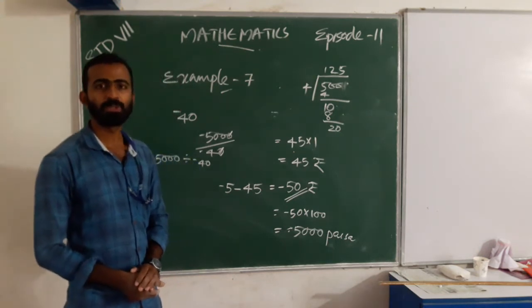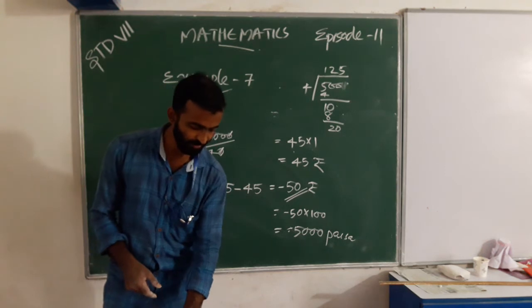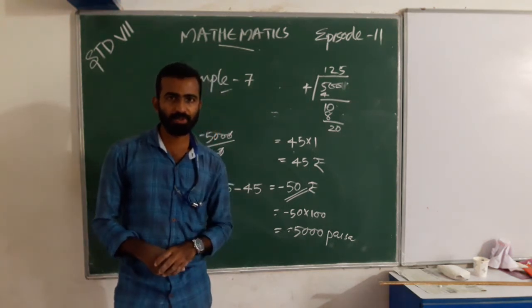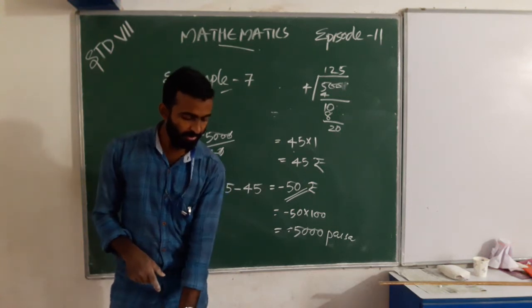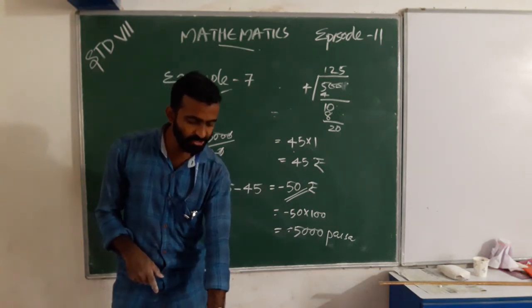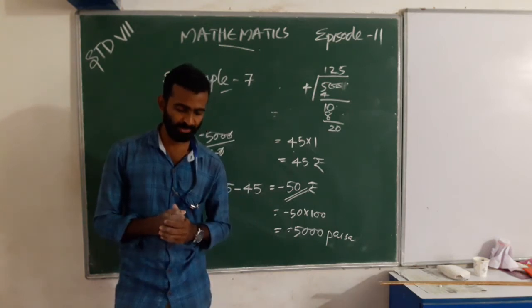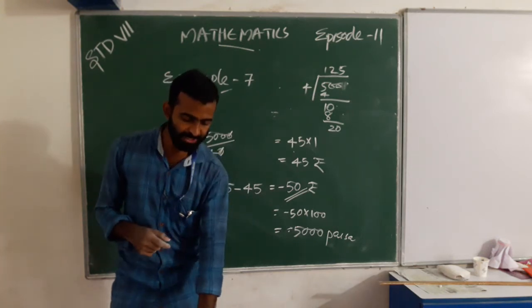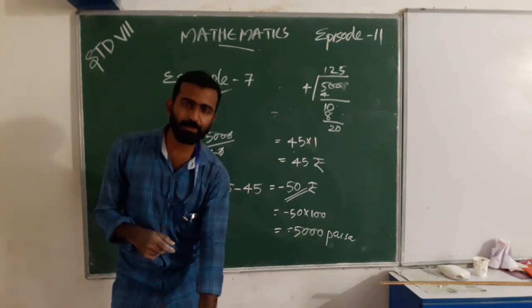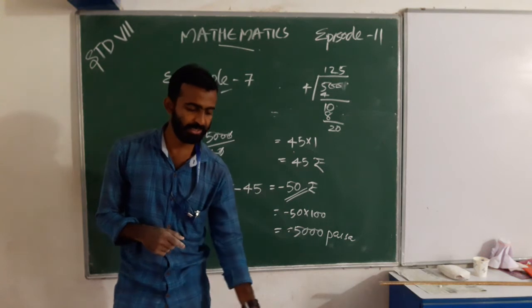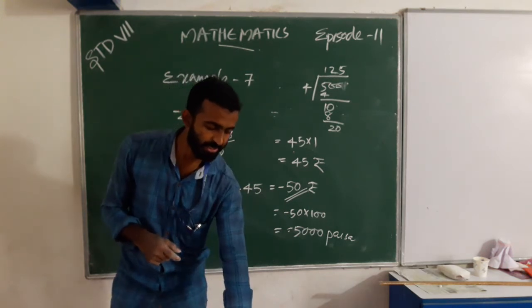Any doubt? Okay. In the second part of the question: in the next month, she earns neither profit nor loss. If she sold 70 pens, how many pencils did she sell?